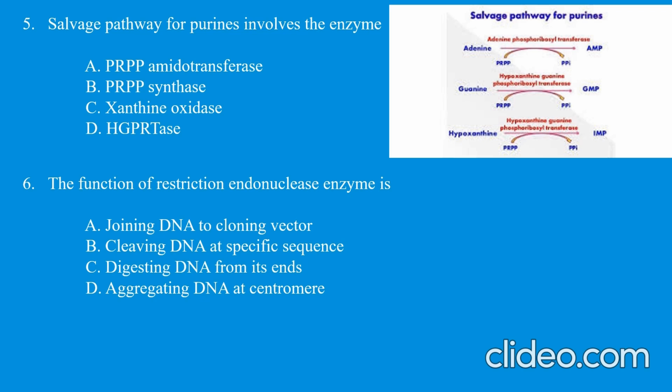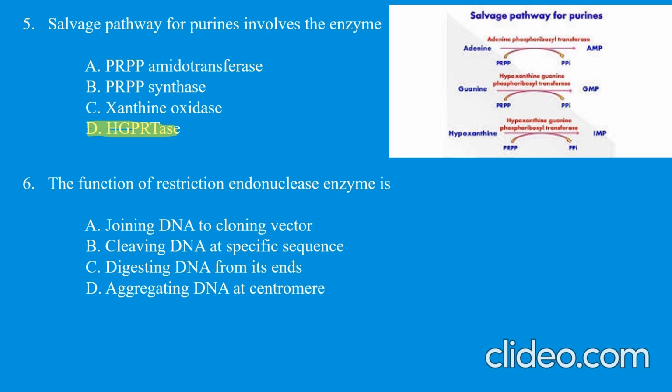By the HGPRTase, guanine and hypoxanthine are converted into GMP and IMP respectively. So here the enzyme would be HGPRTase. One more question is, deficiency of HGPRTase causes Lesch-Nyhan syndrome.